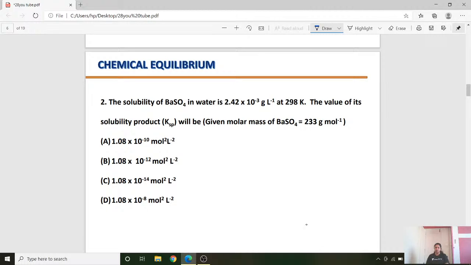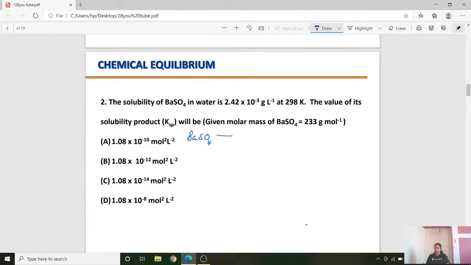The solubility of barium sulfate in water is 2.42 into 10 to the power of minus 3 gram per liter at 298 Kelvin. The value of its solubility product will be. Now look at this problem, student. Solubility of barium sulfate is given and S is given and KSP is asked. What is solubility product? KSP. Now the question is asked for barium sulfate.